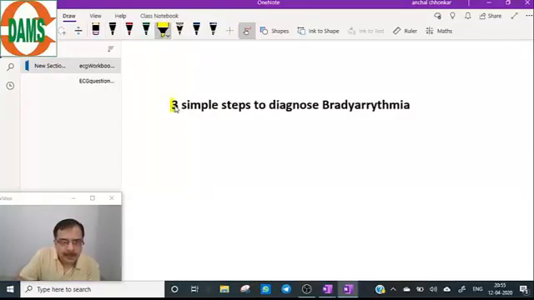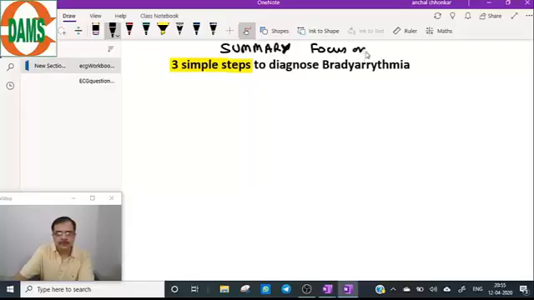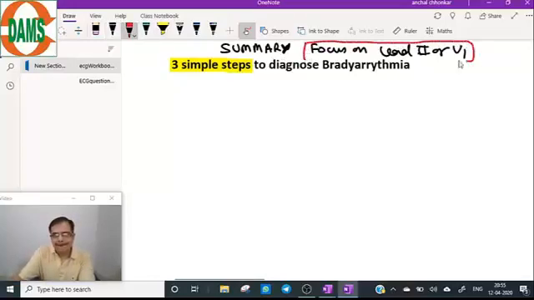Only 3 steps to diagnose a case of bradyarrhythmia. So come to the summary. Focus on lead 2 or V1. Focus on lead 2 and V1.